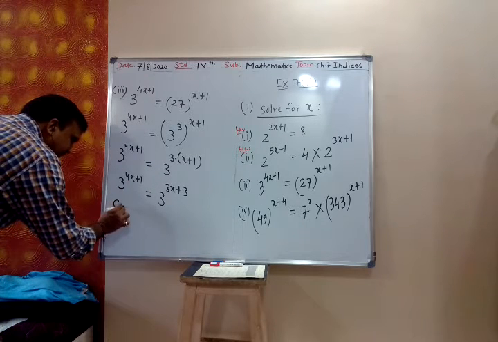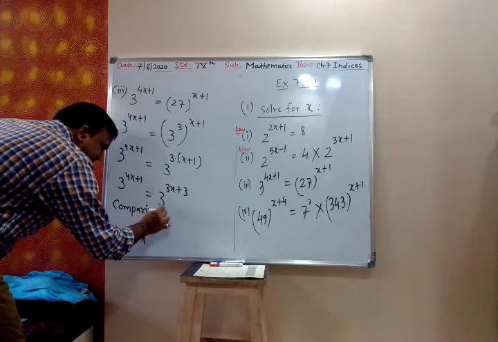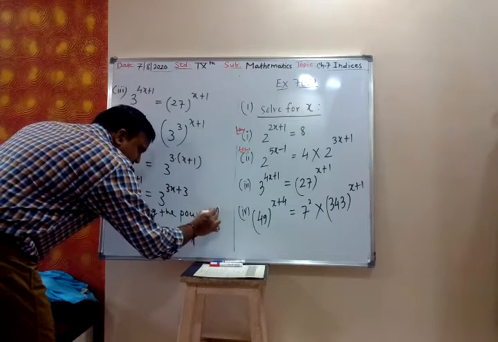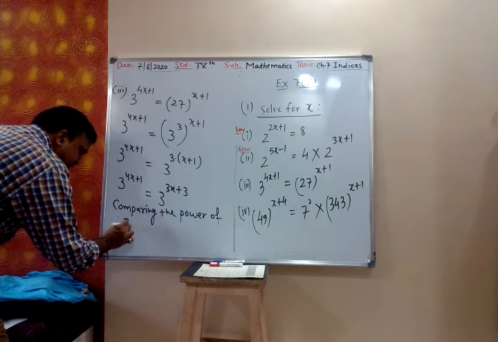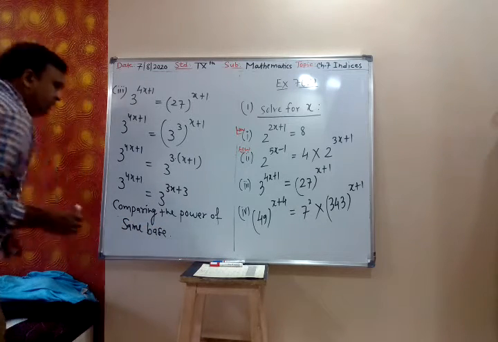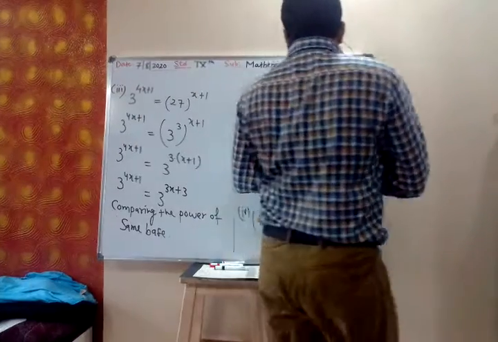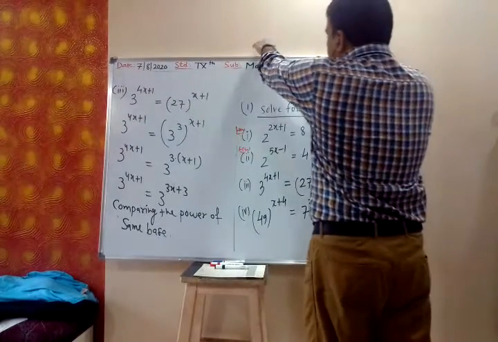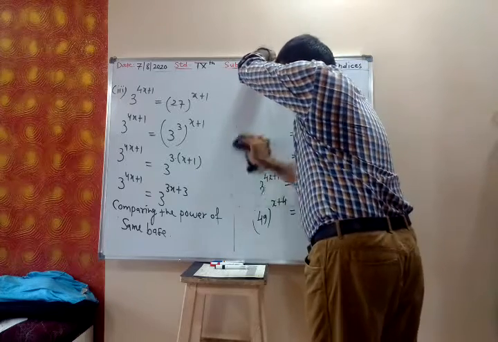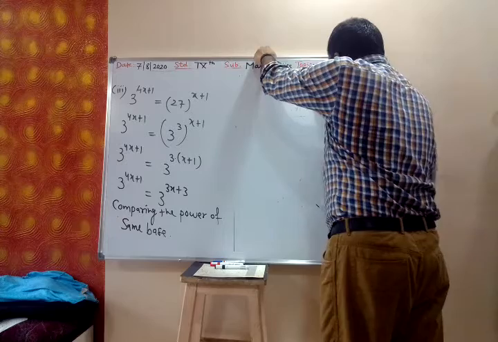So we write comparing the power of same base. See, why do we write same base?